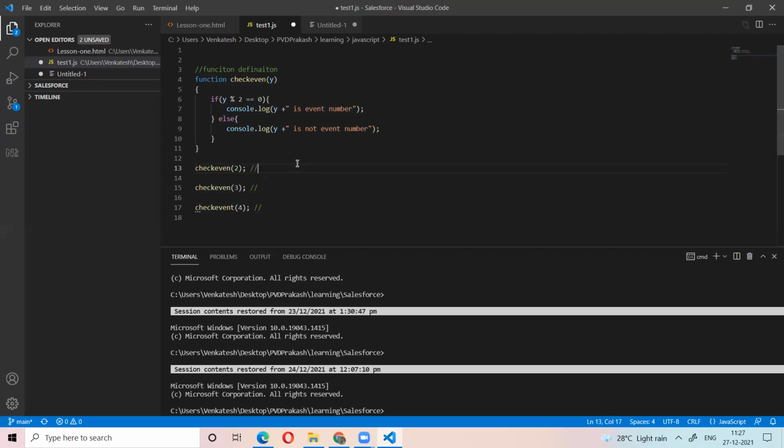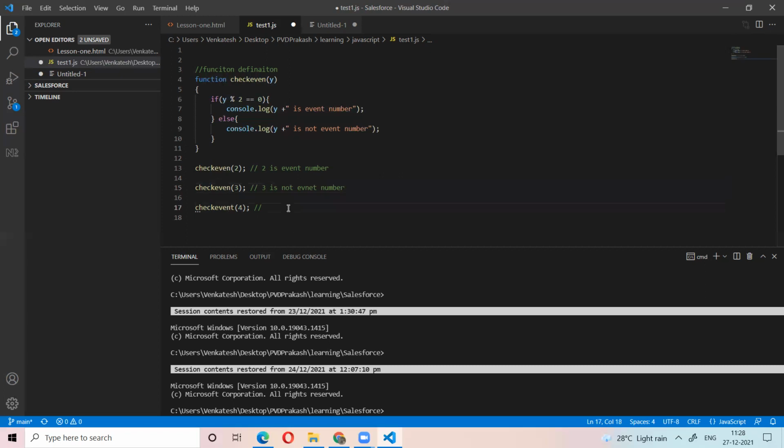What is the output of line number 13? 2 is an even number. And here, it is not an even number. Tell me correctly. 3 is not an even number. Why? Because in the y place, we are passing the value.